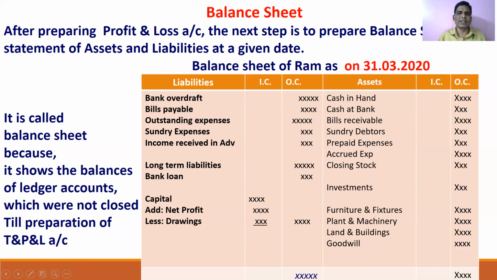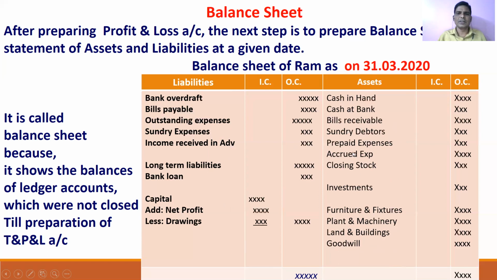When the balance sheet is arranged like this, it is called marshalling of the balance sheet in liquidity preference. If it is opposite, that is called permanency preference. That means furniture, fixtures, plant and machinery, land and buildings are shown first. That is the permanence order.